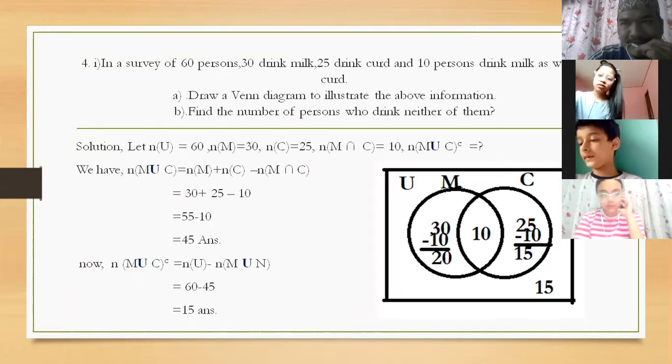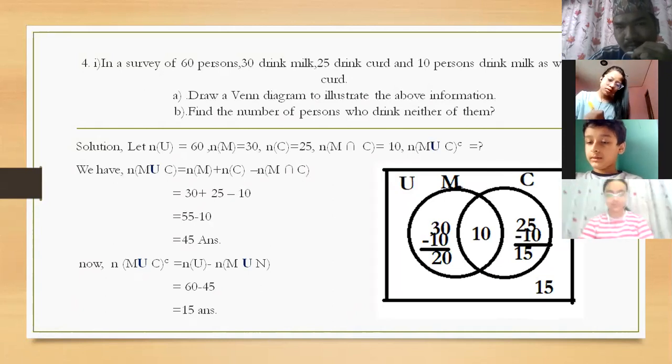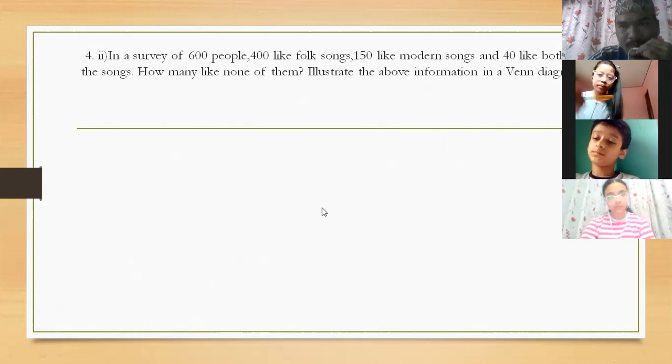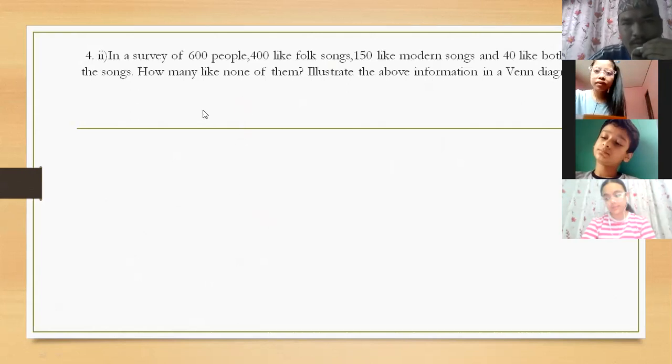Now I am showing the next question also, and how to solve that. Okay, I am going to teach you. This is the question. Sarita, can you read it? In a survey of 600 people, 400 liked folk songs, 150 like modern songs, and 40 like both of the songs. How many like none of them? Illustrate the above information in a Venn diagram.